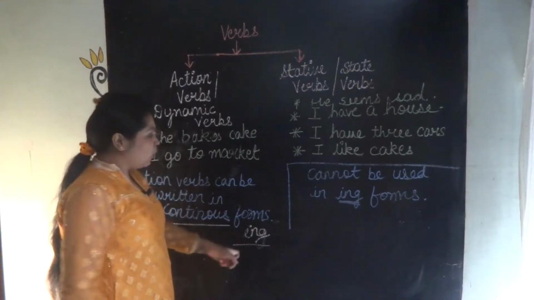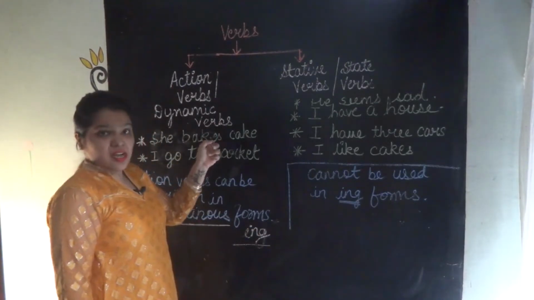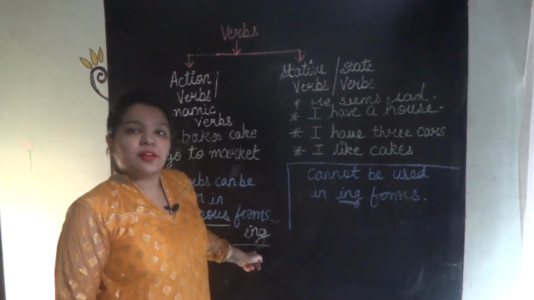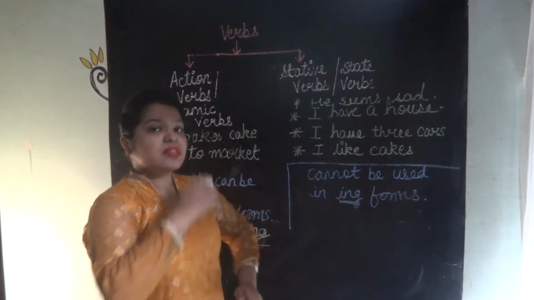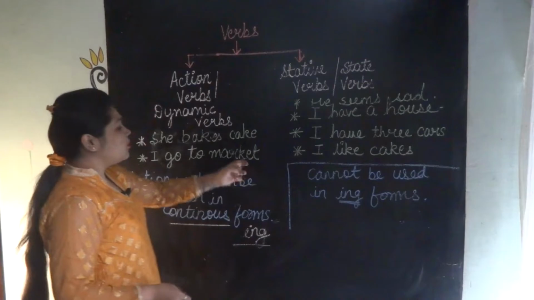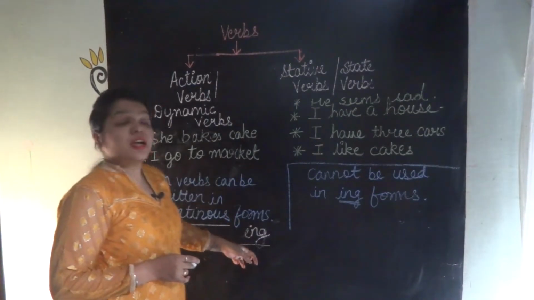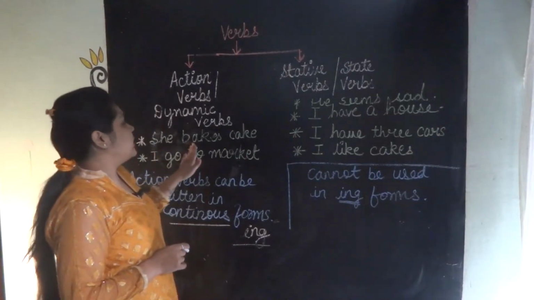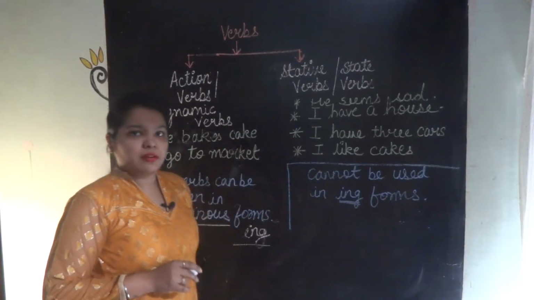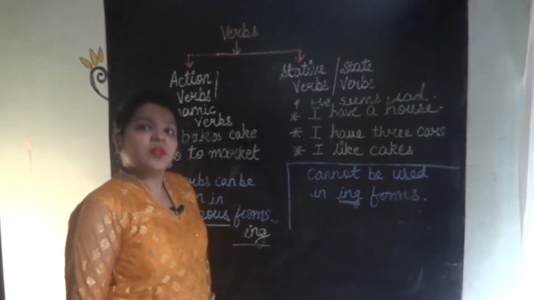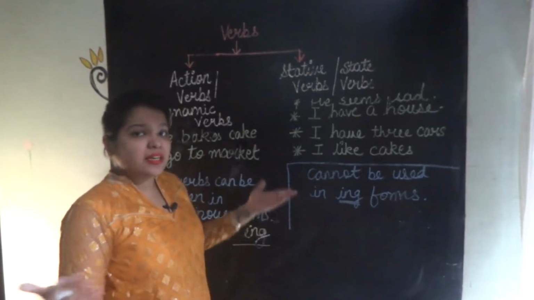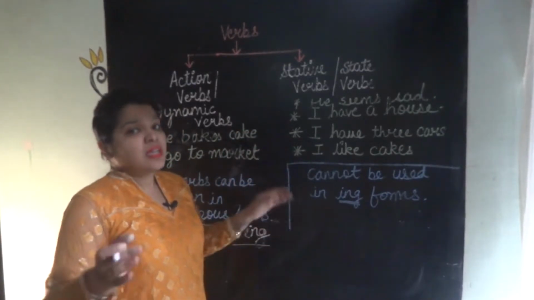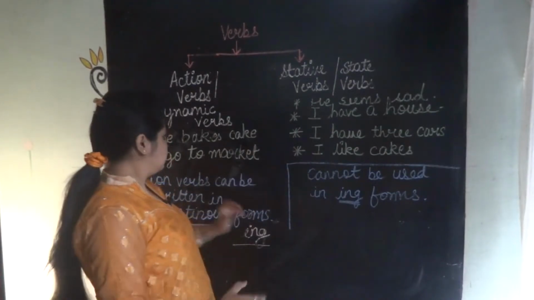Means at the end of the word, I will put ing. In these verbs, we can use continuous forms of verbs. Like, she is baking a cake. Is this correct? Correct or not? She is cooking food. He is cooking food.